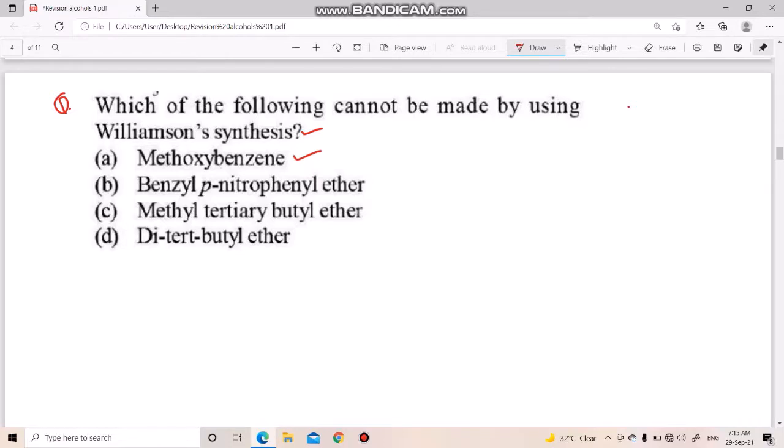Methoxybenzene. What is methoxybenzene? Benzene, then OCH3. Methoxybenzene, also called anisole. Is it possible to make this compound from Williamson synthesis? Yes, we can make this compound.